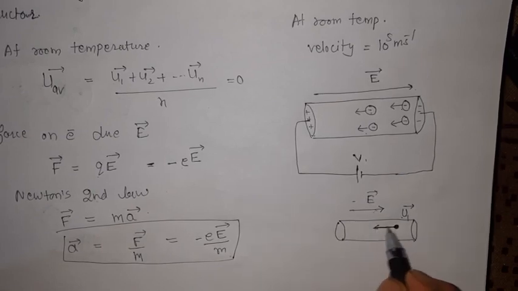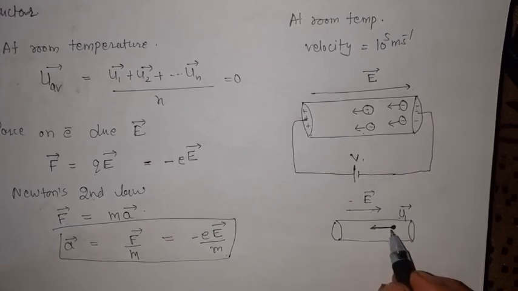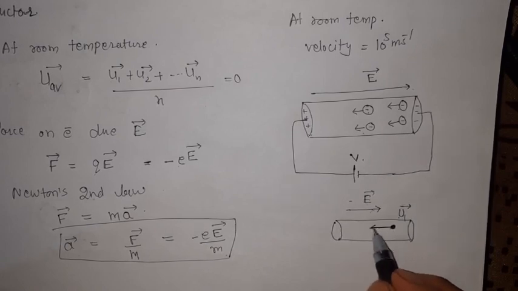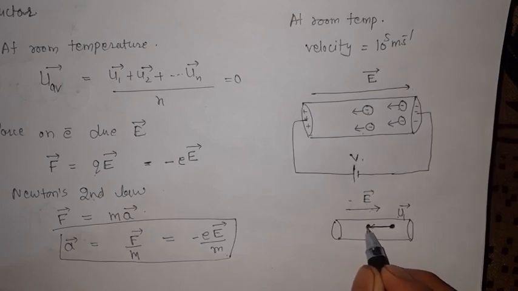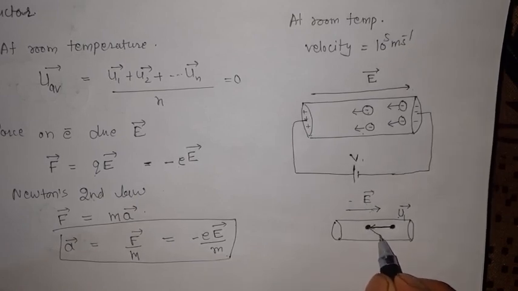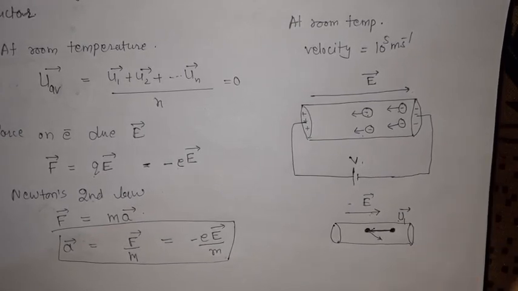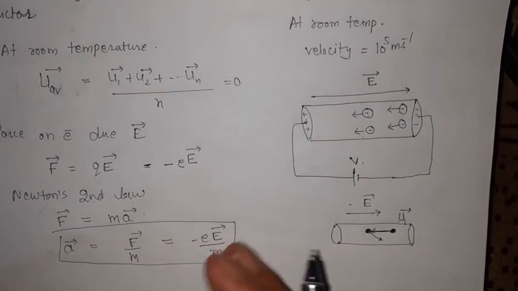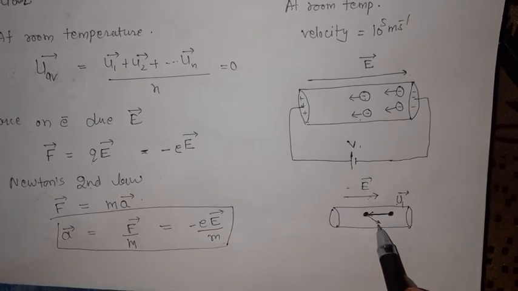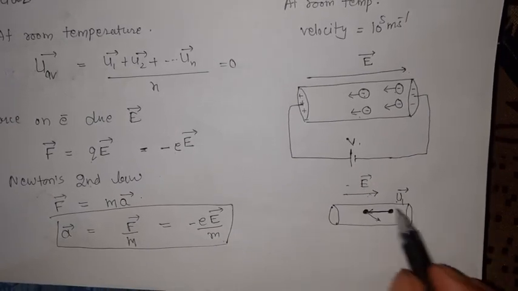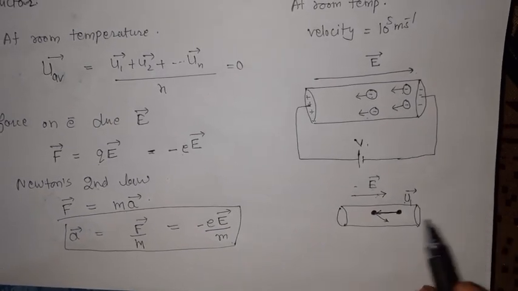So there is acceleration in it, but this acceleration is not for a long time. It is only for a short time, and after this short time it collides with another electron and changes its direction. All electrons have a definite direction when there is an electric field, but the acceleration they acquire is for a short time, and they lose that acceleration in this collision.